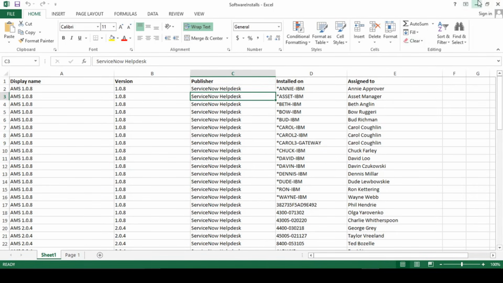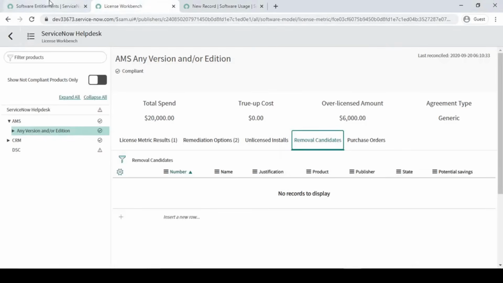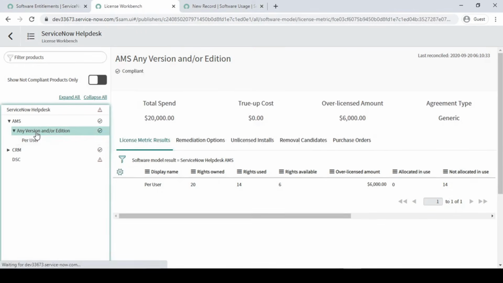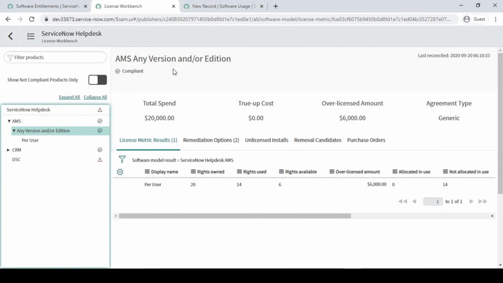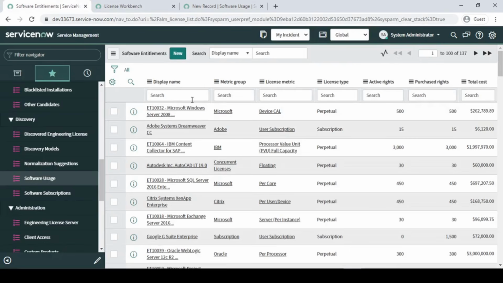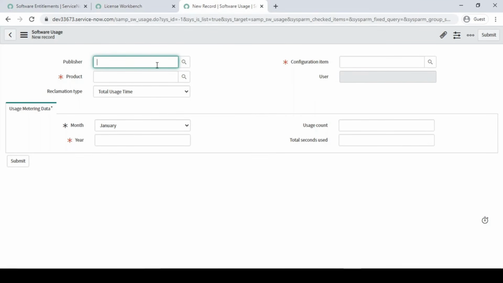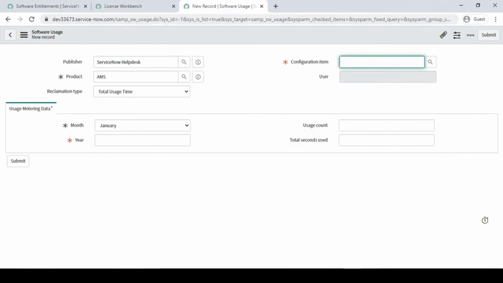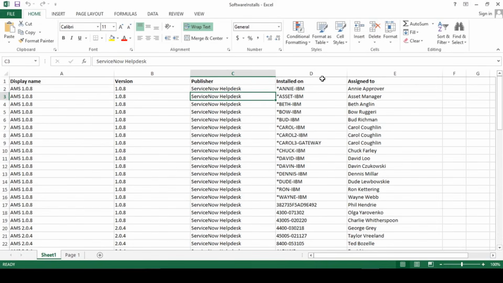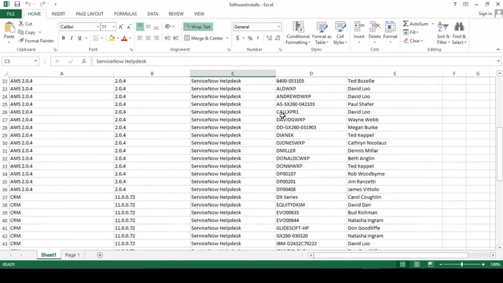So for AMS, which version do I have to take? This AMS version is not mentioned, right? So I think 2 point something was there. Fine, so let's create it. So the publisher is our ServiceNow help desk, right? So on that we have AMS, right? So AMS is the one, and for the configuration item, I'm going to say over here, AMS 2.1, let's check it out.